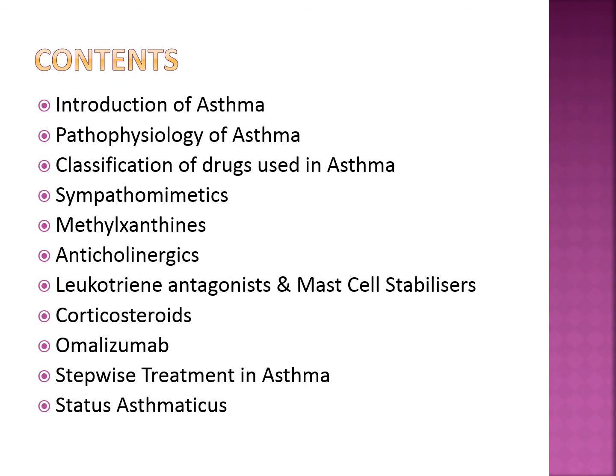In this lecture, first I'm going to cover the introduction of asthma, then the pathophysiology of asthma, then various drugs used in asthma like sympathomimetics or beta-2 agonist drugs, methylxanthines like theophylline, anticholinergic drugs, leukotriene antagonists and mast cell stabilizers, corticosteroids, systemic as well as inhalational corticosteroids, and omalizumab, which is an IgE antibody. Then we are going to cover the stepwise treatment approach in asthma, and in the last we will cover status asthmaticus, on which most of the time a short note is also asked in the examination.